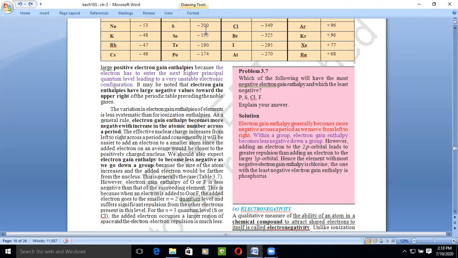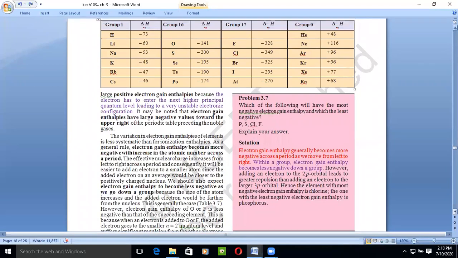As you can see, S is minus 200. And phosphorus is a non-metal, so its electron gain enthalpy will be approximately minus 198. Chlorine is minus 349, and fluorine we have minus 328. So among these, the element with the most negative electron gain enthalpy is chlorine. The least electron gain enthalpy is phosphorus. If we talk about the least it is this much, and if we talk about the highest it is this much.